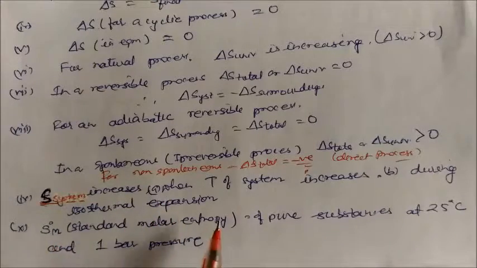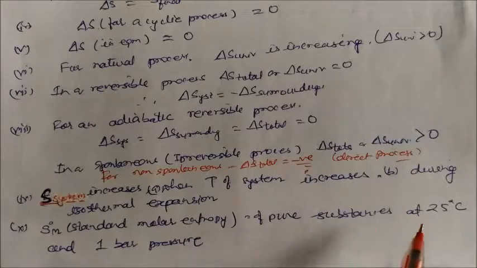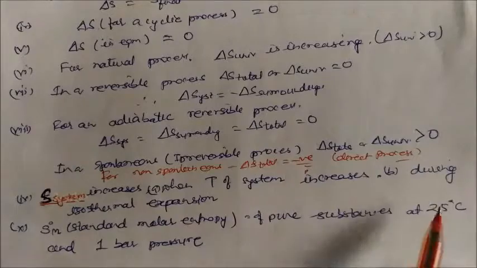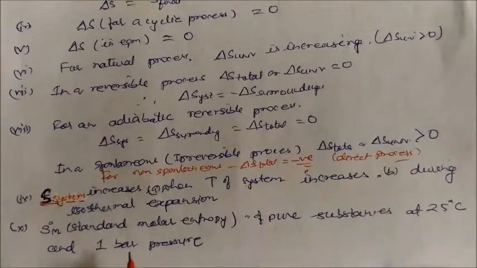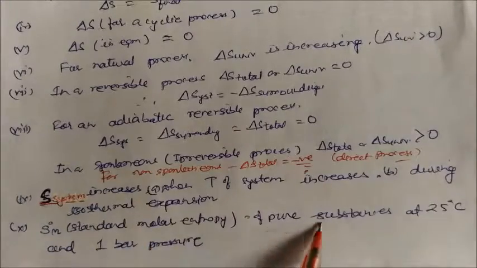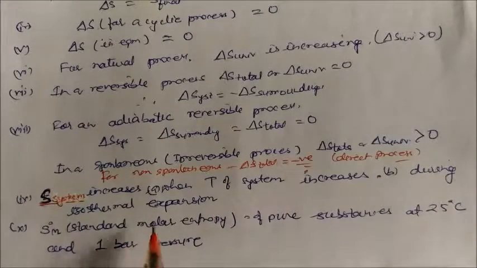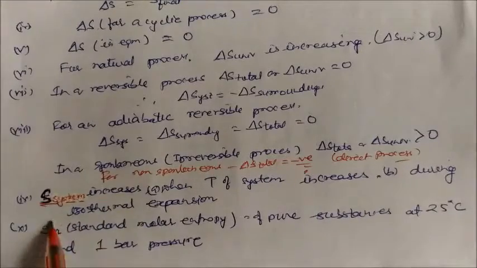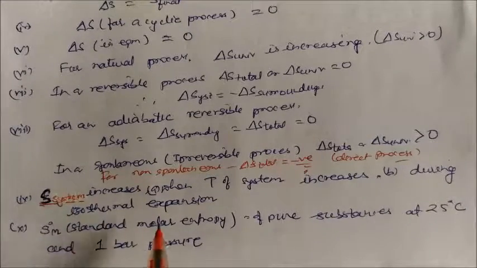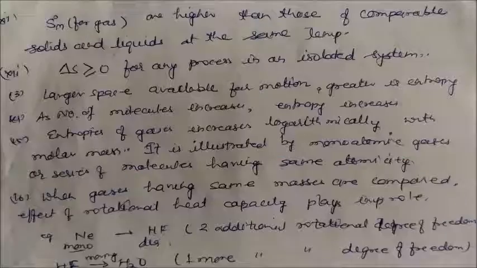What is standard molar entropy? This is another concept. The standard molar entropy of a pure substance is the entropy when the substance is present at 25 degrees centigrade, or 298 Kelvin, and 1 bar pressure. The entropy of that pure substance is called the standard molar entropy and is written as S to the power degree, with subscript capital M. So this symbol is the standard molar entropy.